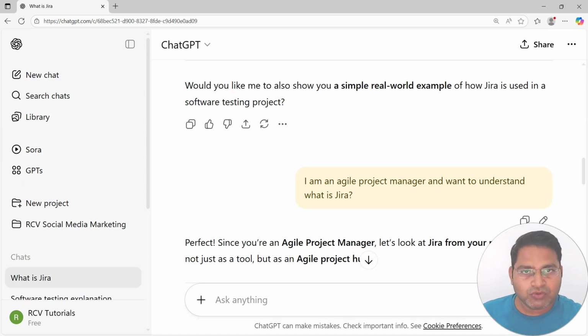Same thing ChatGPT will do, or any large language model will do, if you provide proper context, persona and examples. Then prompt engineering is helpful to avoid any vague, generic or irrelevant answer. It also helps in avoiding LLM hallucinations, because many times if you ask random questions which are not in a proper context and role, the LLM models hallucinate and provide garbage or unnecessary answers. So these are some of the important aspects why you should be taking prompt engineering and prompt crafting very seriously when you are working with prompts. So that's all for this tutorial.